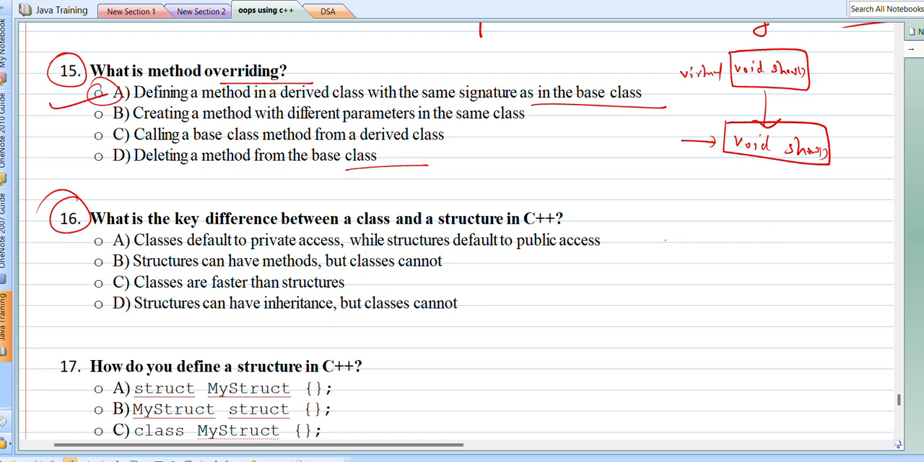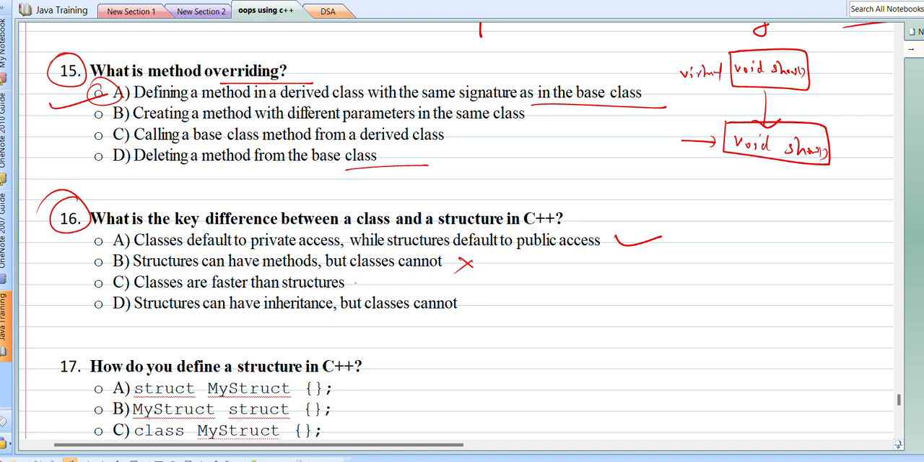The only difference is that by default the visibility scope of class is private, while the visibility of the structure members are by default public, right? So let's check which option is the correct. A class default to private access while structure defaults to public access. This is correct. Structures can have methods but class cannot. This is incorrect. Both structures and class can have methods.